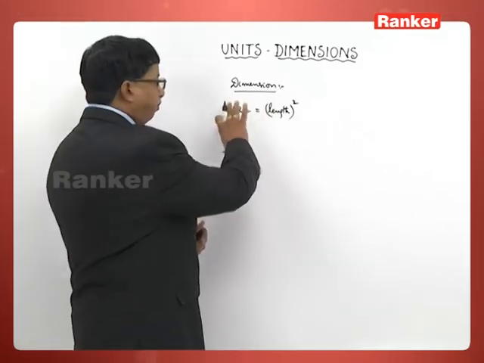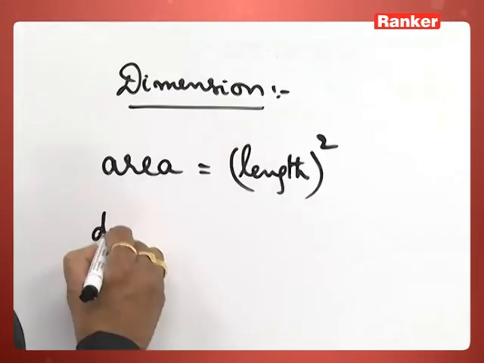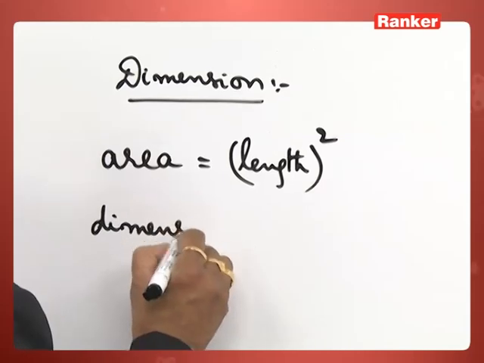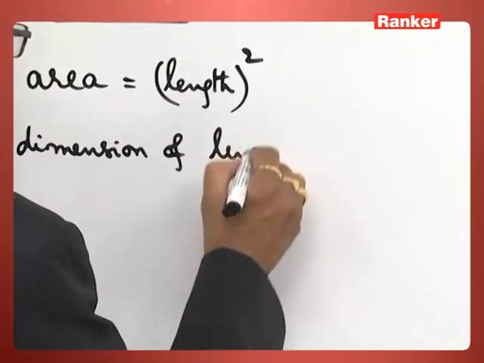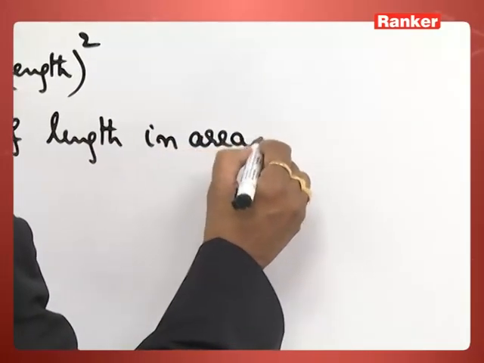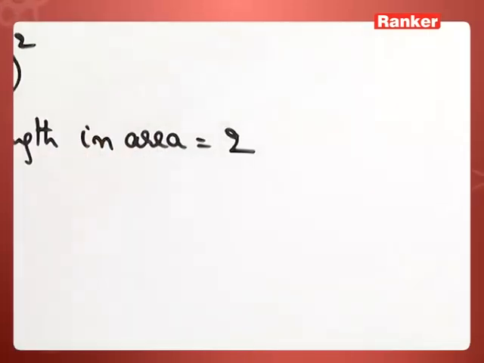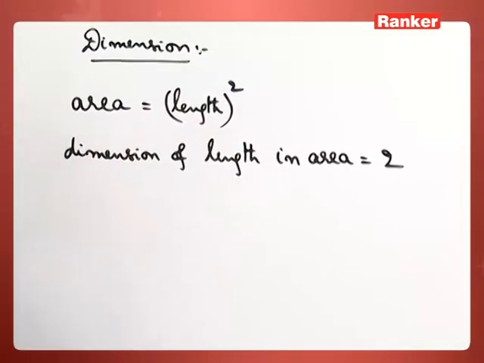Then what I can write from this? The dimension of length in area is equal to 2, I can write. What is the dimension I said just now?